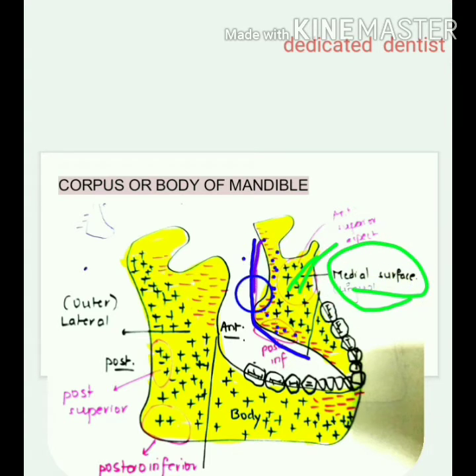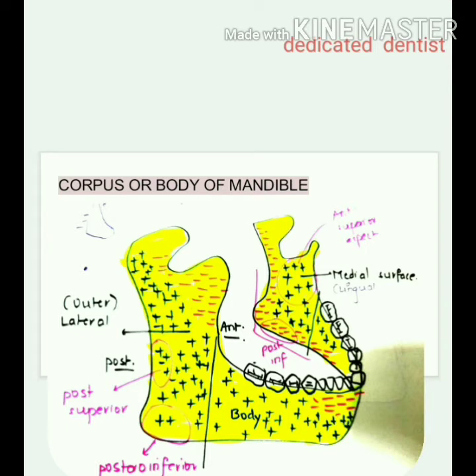So the resorption on the medial or lingual area forms an L pattern. And on the buccal side, you see that this body of the mandible shows deposition. In general, the buccal side, this outer surface, is a depository surface, and the lingual surface is mostly a resorptive surface.